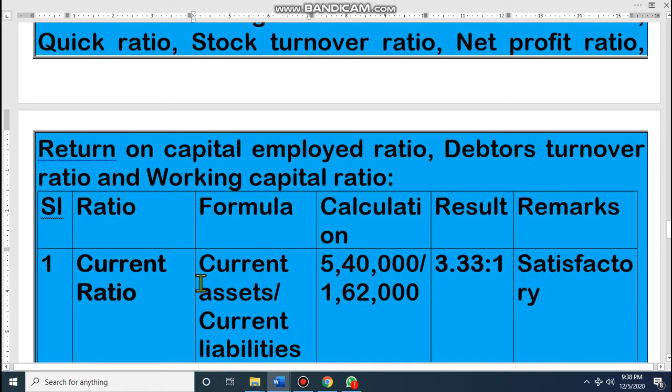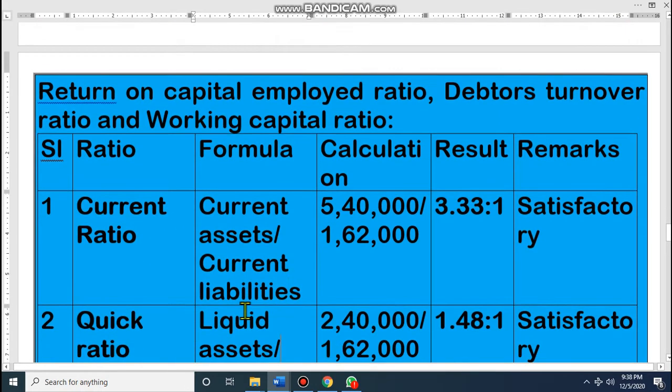Look at the first one, current ratio. If you remember, in the last class also I showed you current asset divided by current liabilities, that is the current ratio. The main thing is that you have to learn the formula. Earlier we calculated current asset as 5,40,000 and current liabilities as 1,62,000.